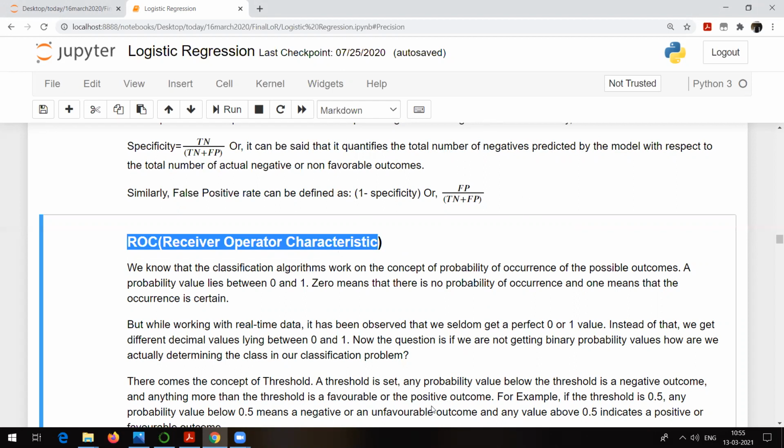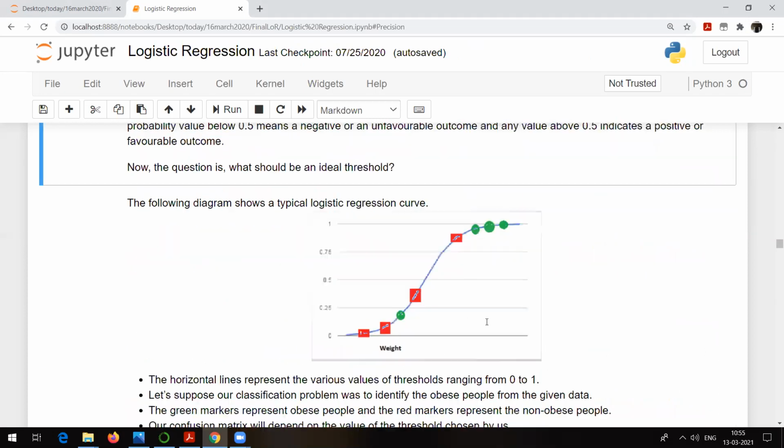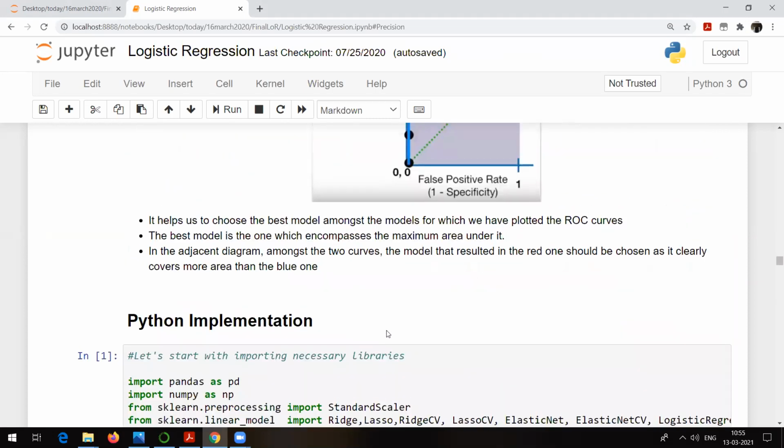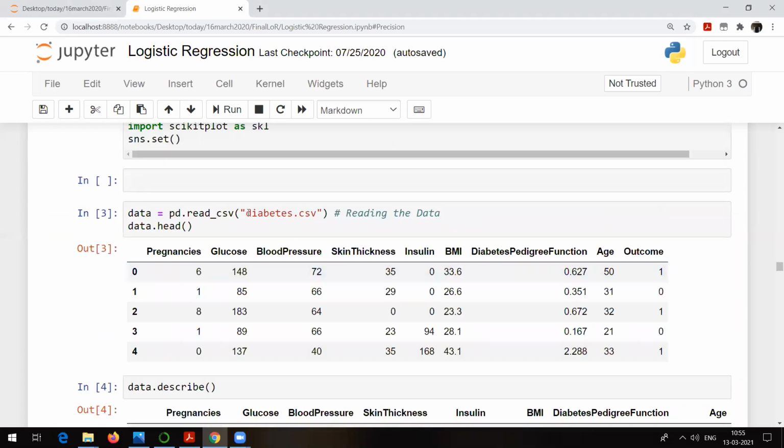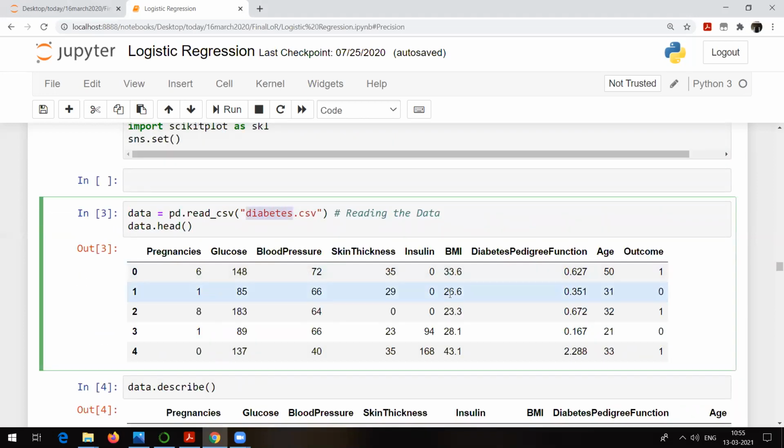Again, it depends on your interest actually. If you people take interest, I will explain it. If you do not take any interest in implementation, no problem, because theoretically I have already explained what logistic regression is. I'll be showing you the implementation of logistic regression, because we'll be solving one problem to identify whether a patient is diabetic or non-diabetic.